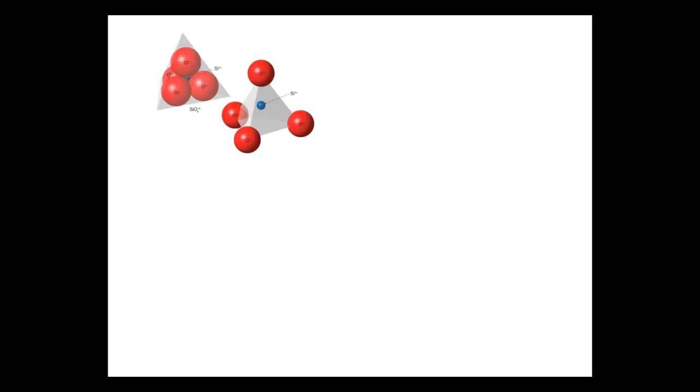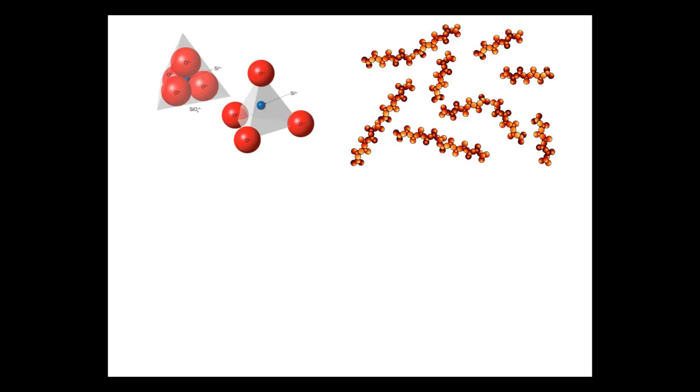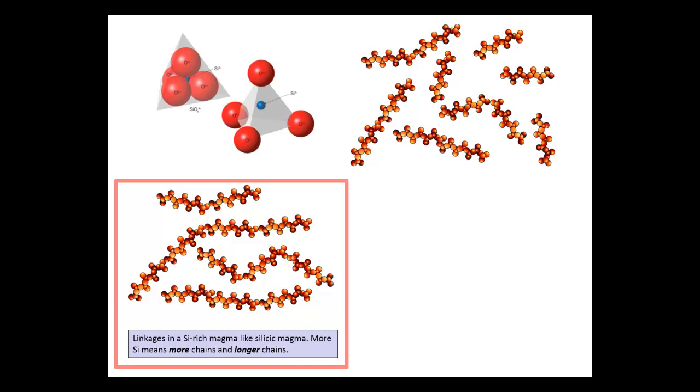For magmas, the key ingredient in the composition that affects the viscosity is the amount of silicon. Remember, in rocks and minerals, silicon is always found in the center of a silica tetrahedron, and the silica tetrahedra are usually linked together into chains, sheets, or other shapes. This is also true for magmas, but the linkages aren't as regular and tend to produce ragged chains of varying lengths. So here's how it works.